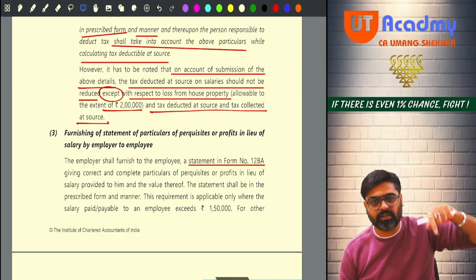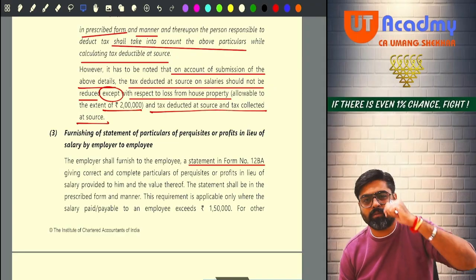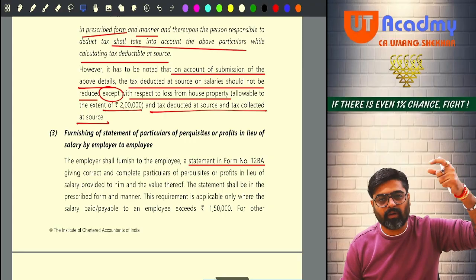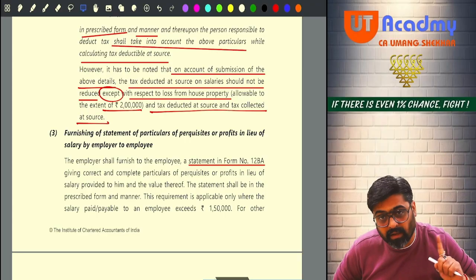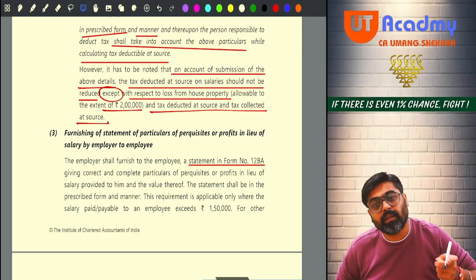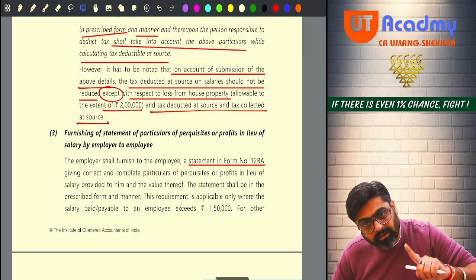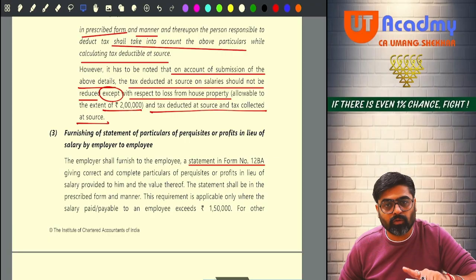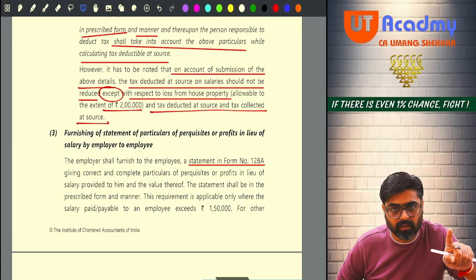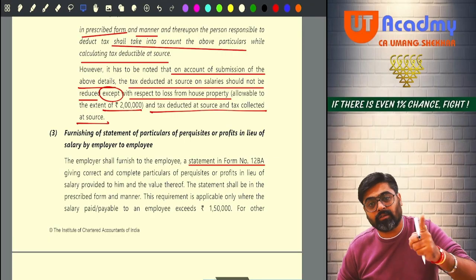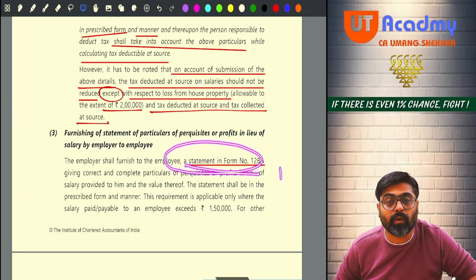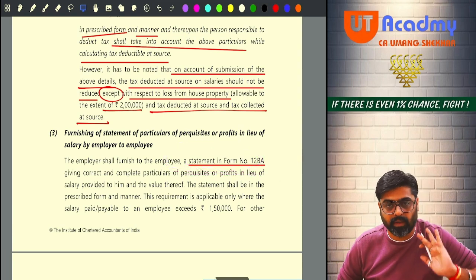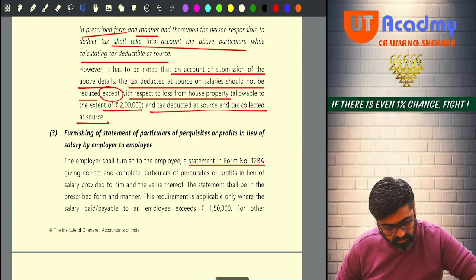For example, accommodation we are giving you. The taxable amount of accommodation is this much. Motor car facility we are giving you, so motor car facility taxable amount this much. So valuation will be done by the employer only, and the taxable value of those perquisites will be calculated by the employer, and all such details the employer will give at the year end in this prescribed format in form number 12BA to the employee. Okay, so that is a procedural requirement.